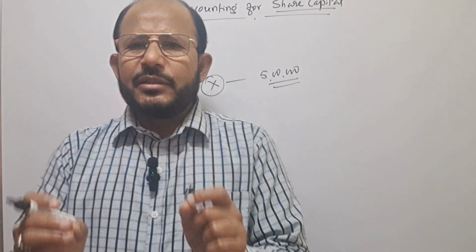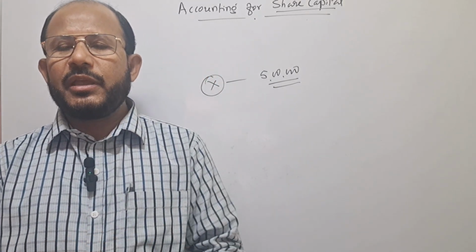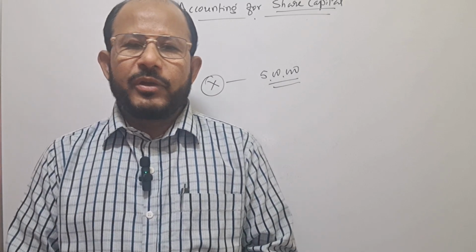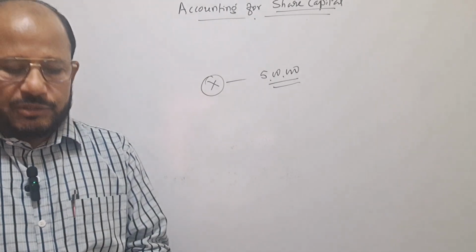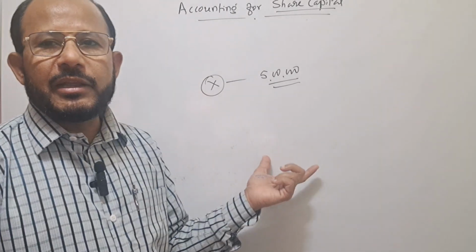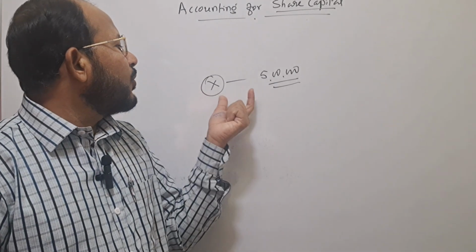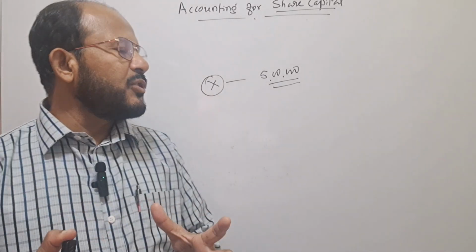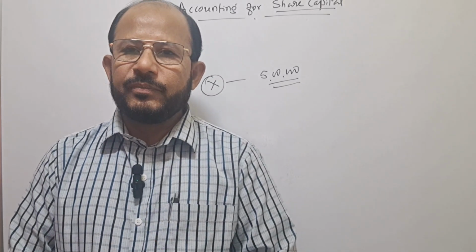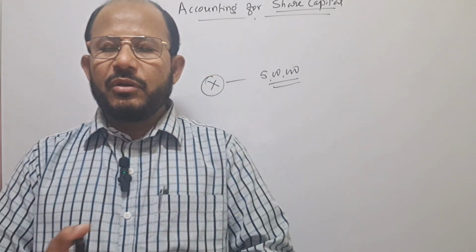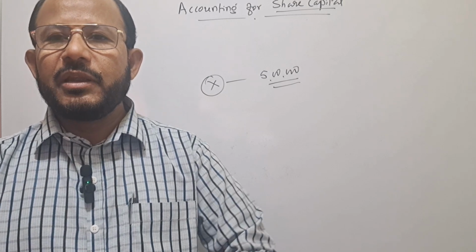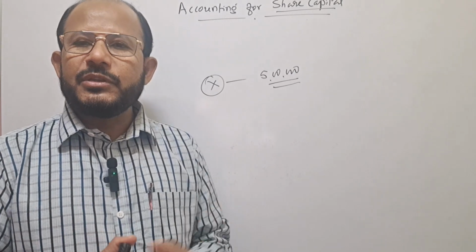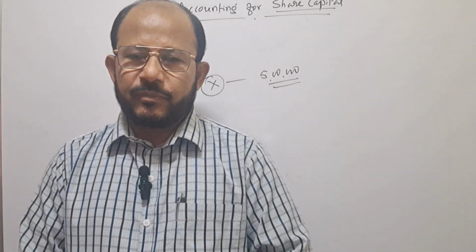But the simple thing is, this business is formed very easily. Many complications are not there. If the amount of capital is there, then that person can start the business. Here, legal formalities are not involved. Therefore, this type of business organization comes into existence very easily. The formation of this type of business is very, very easy. But the sole proprietary form of business suffers from so many drawbacks.